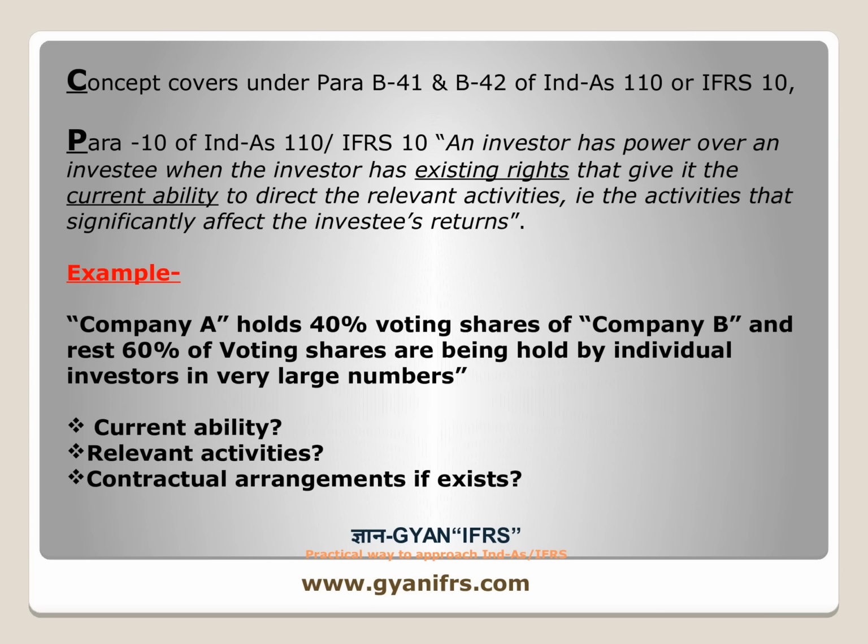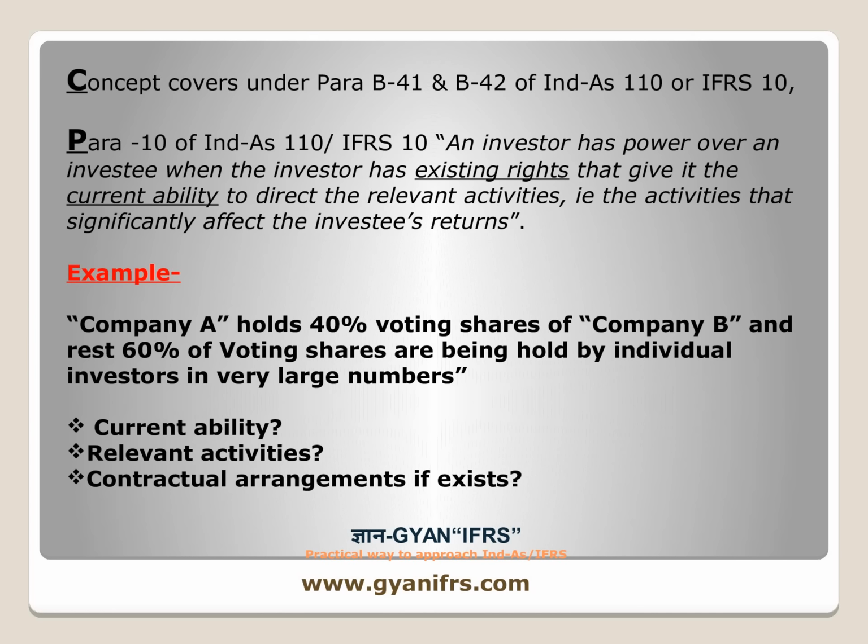Whenever we are assessing whether one entity is controlling another, we always look at how many voting rights one entity holds. This could be the first step to indicate that one entity would control another, when it has 50% or more voting rights.